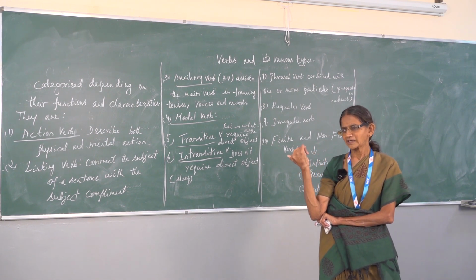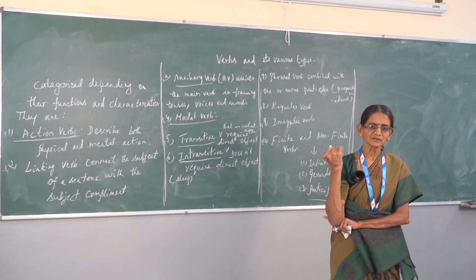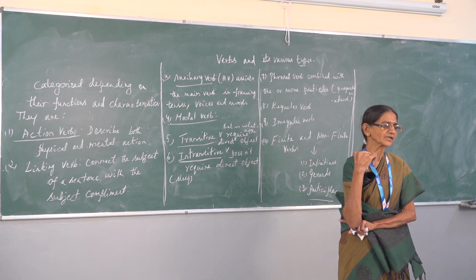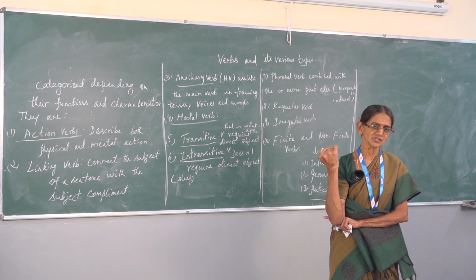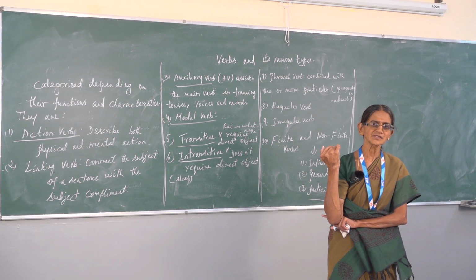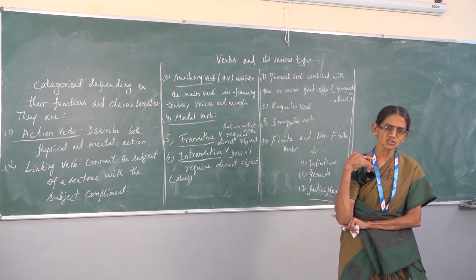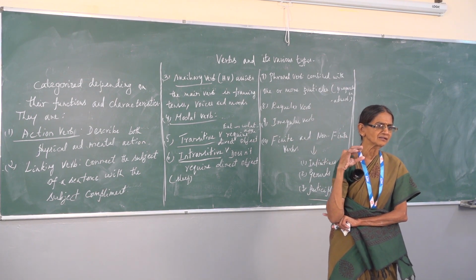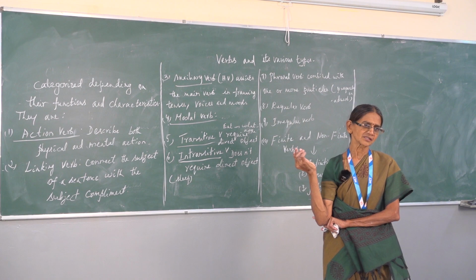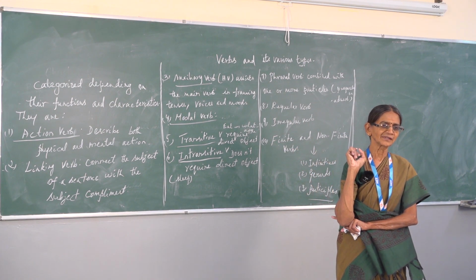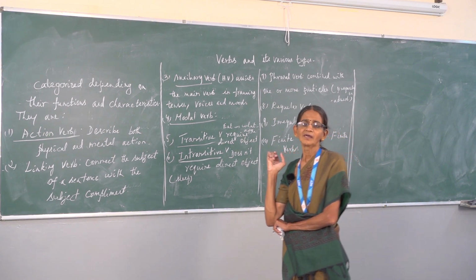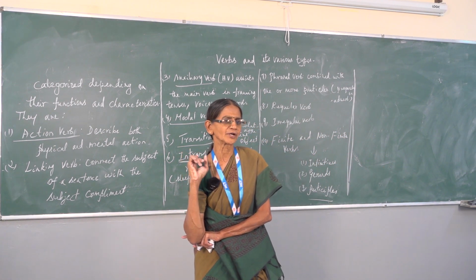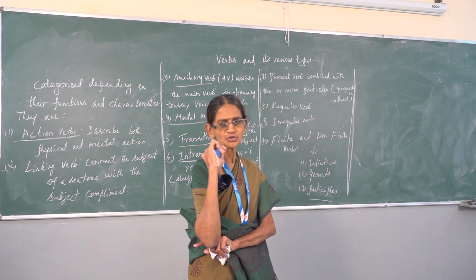And when we come to linking verb, the term itself tells you that it connects something. Here it connects the subject of the sentence to that main action. So between that main verb and a subject, you need a certain link that is framed as a linking verb. For example, you will be very fond of saying, I am going, ma'am, I am watching, ma'am, like that.